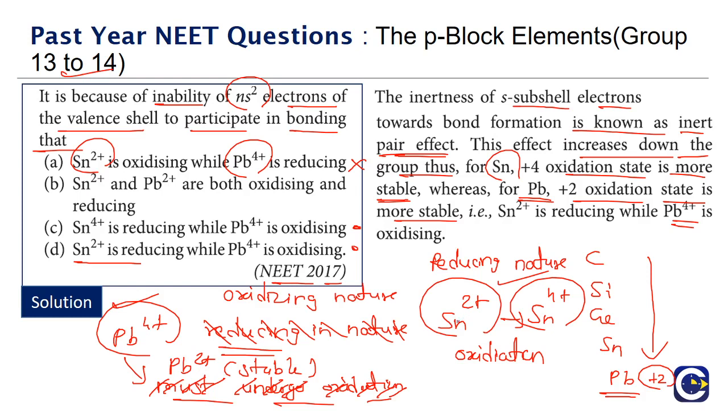Whereas in the case of tin, it is still the same story, +4 is more stable. So Sn2+ will undergo oxidation to form Sn4+, meaning it still shows the reducing nature. Okay, so the correct answer for this is option D.